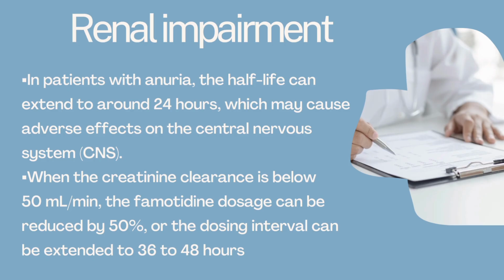of gastritis. In renal impairment patients, the elimination half-life of famotidine increases in adults with moderate to severe renal insufficiency, exceeding 20 hours. In patients with anuria, the half-life can extend to around 24 hours, which may cause adverse effects on the central nervous system. When the creatinine clearance is below 50 milliliters per minute, the famotidine dosage can be reduced by 50%, or the dosing interval can be extended to 36 to 48 hours.